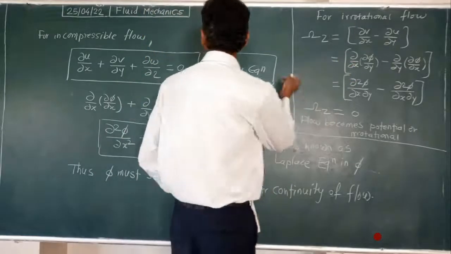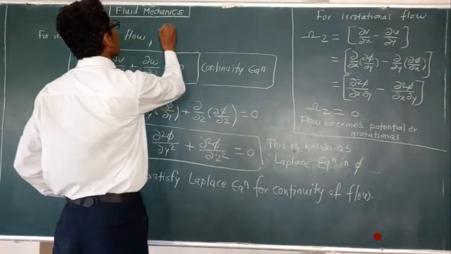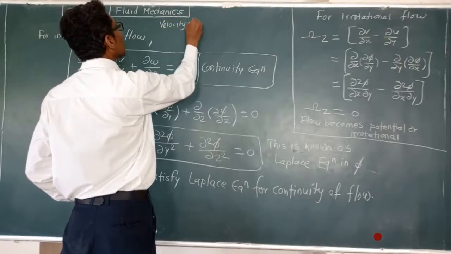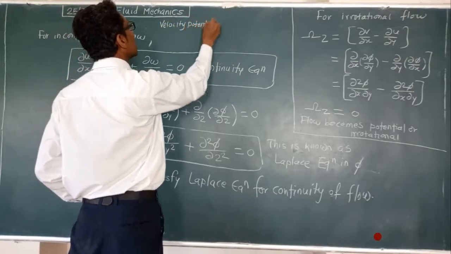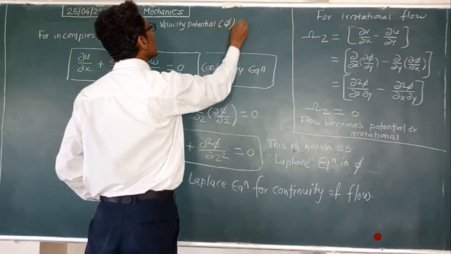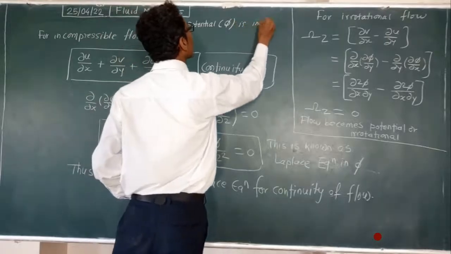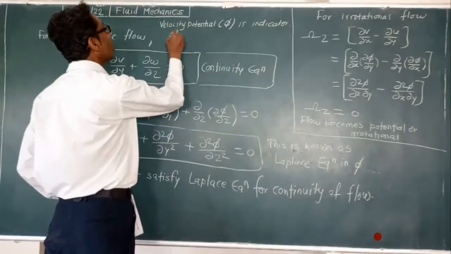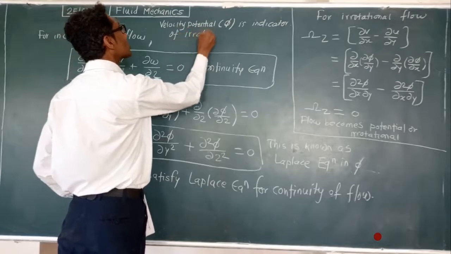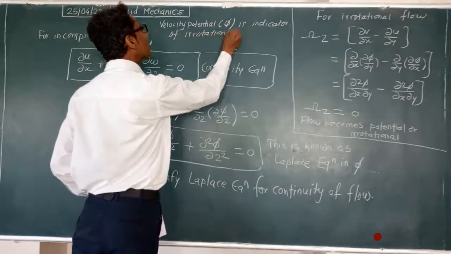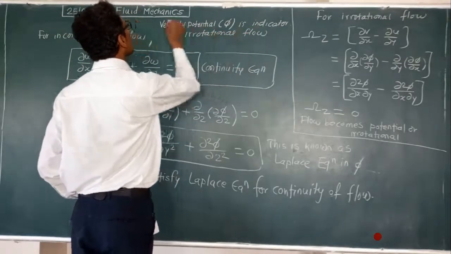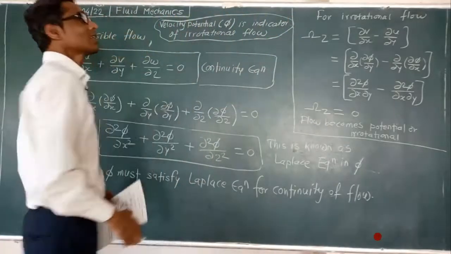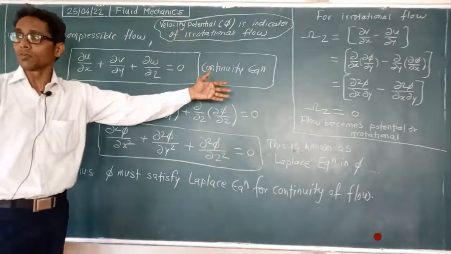The phi function, the velocity potential, is an indicator of irrotational flow. If velocity potential is not in existence, then we say that flow is rotational flow.